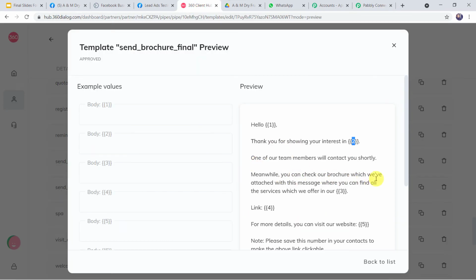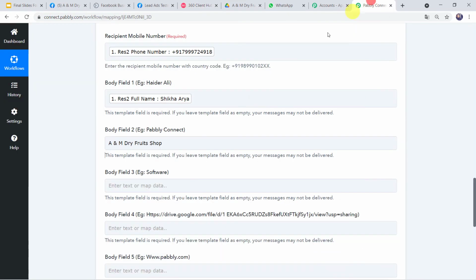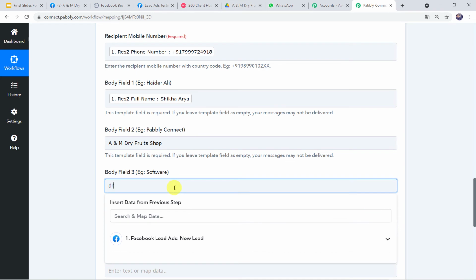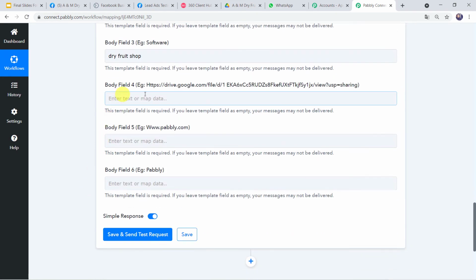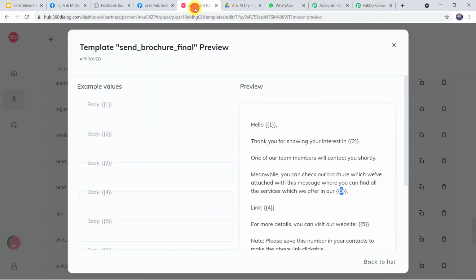Meanwhile, you can check our brochure which we have attached with this message, where you can find all the services which we offer in our dry fruit shop. So let us just type the same here: Dry fruit shop. Okay. Now body field 4. Here a link is required. Here, yes, we can see the link in the template.